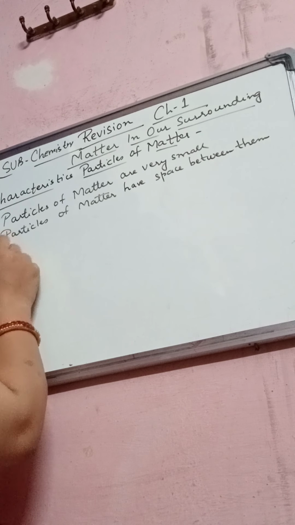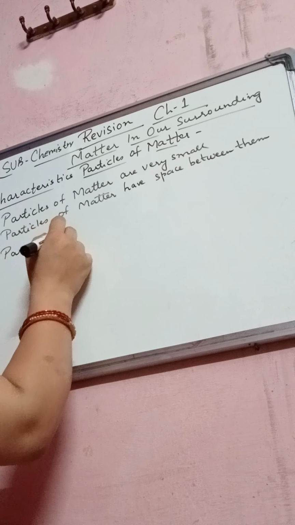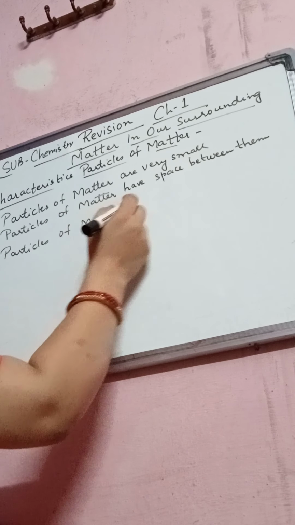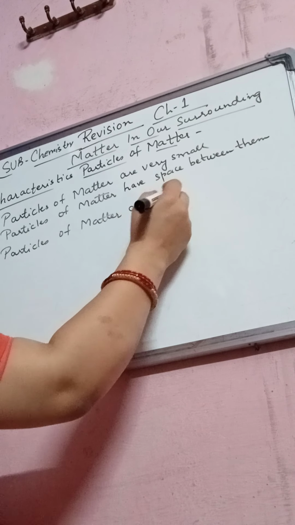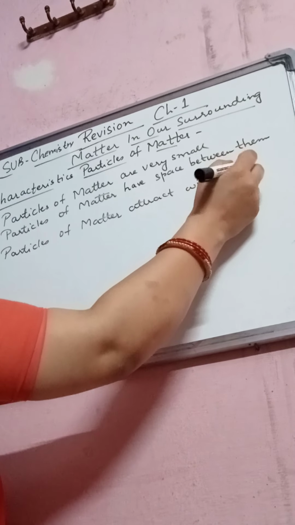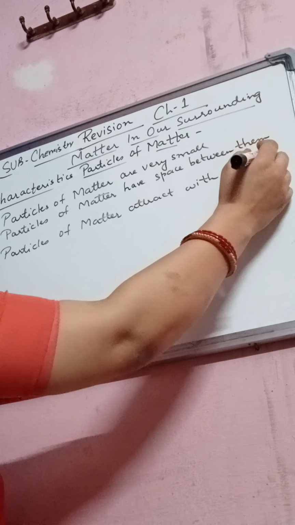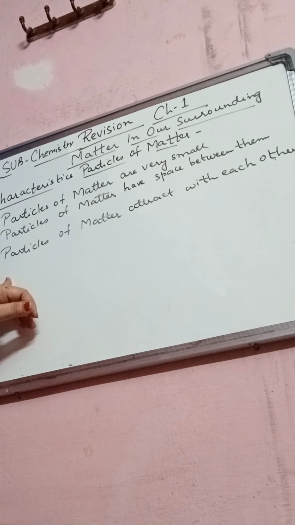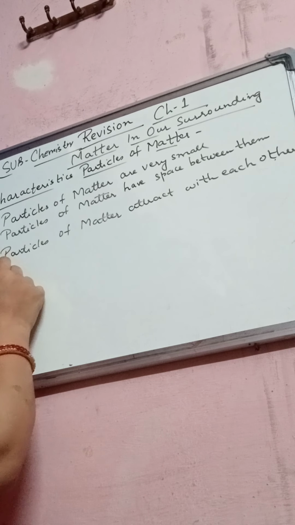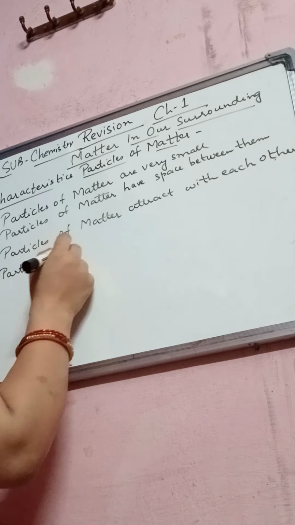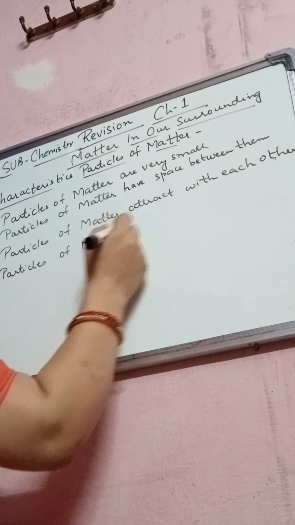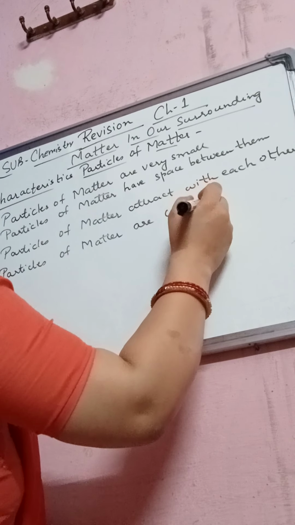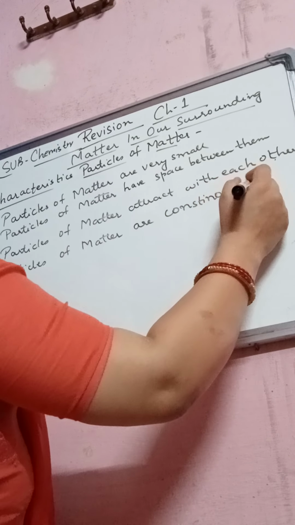Next, number three is that particles of matter attract each other. Number four characteristic is that particles of matter are continuously moving.